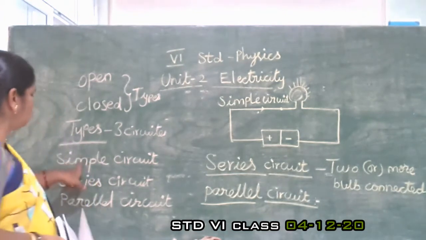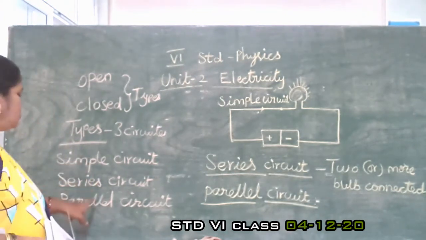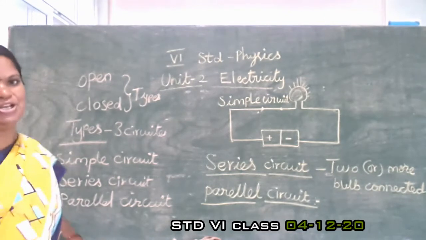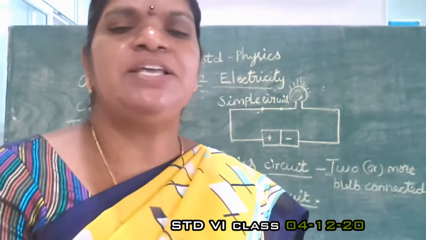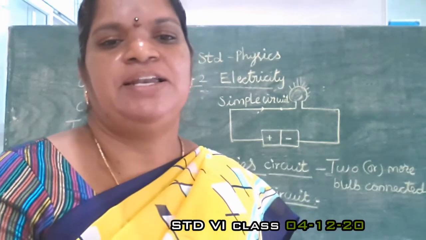One is the simple circuit, the second is the series circuit, the third is the parallel circuit. So we are using electricity like this.